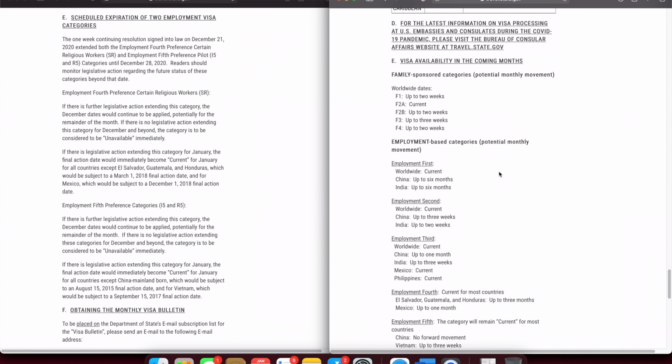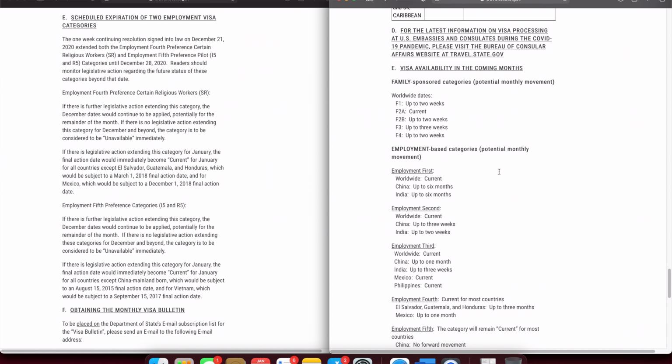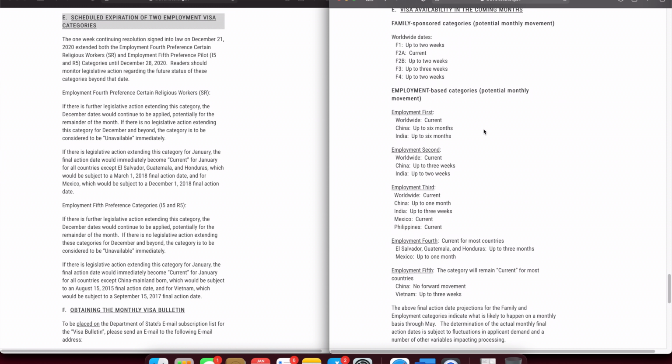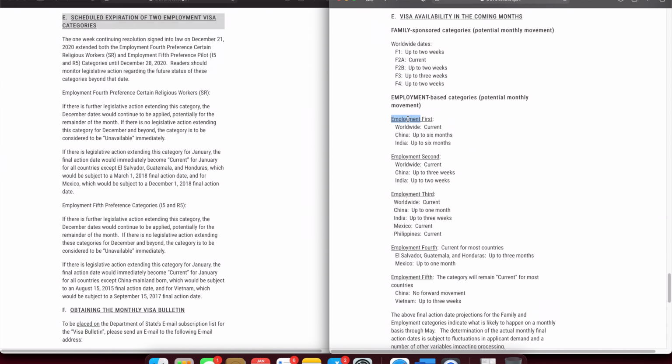Now there is something else that I wanted to show you. There is a section in this new visa bulletin that says visa availability in the coming months. Section E goes through what can be expected in the coming months. In the employment based category, as expected, the worldwide will remain current, and China and India will progress by several months.